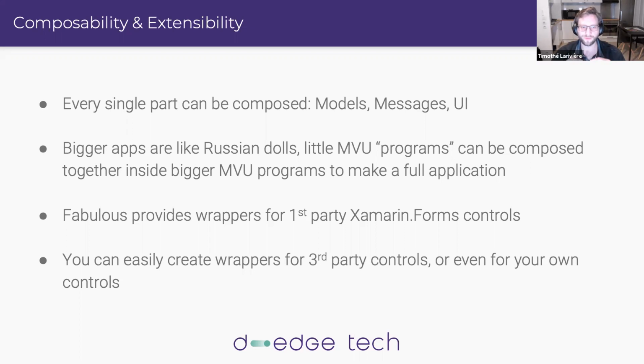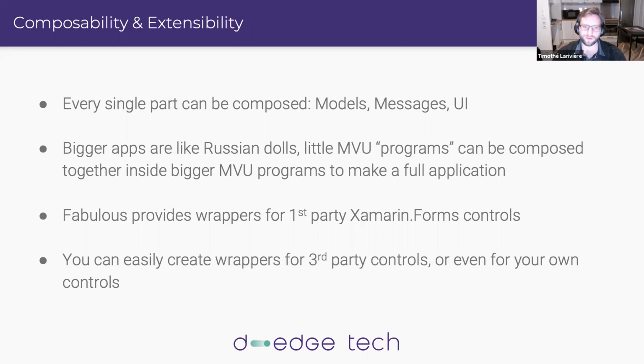Like if you want to make a really complex button that has many states and everything, you can make just an MVU program just for it that you will compose inside bigger applications, so inside bigger programs to make your final application. So like we saw during the demo, Fabulous only provides wrappers for first-party Xamarin.Forms controls, so all the label, buttons, stack layout, grid, and there is a lot of them.